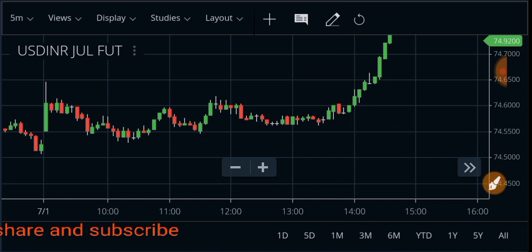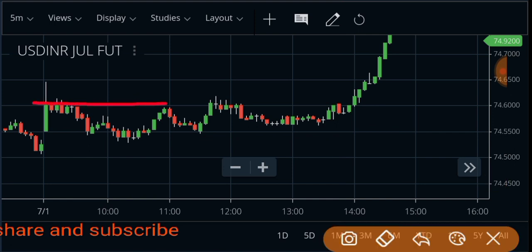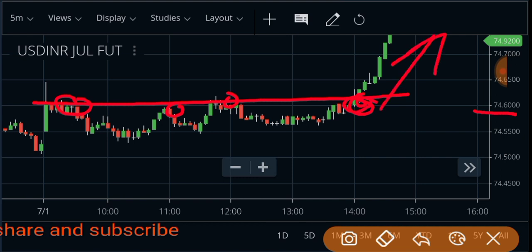You will see that here, that is 1, 2, 3, 4. It means four tops touched the resistance level, right? That is the resistance level 74 rupees 60 paisa, and then at the fourth time it breaks out and then goes to the upside, right?